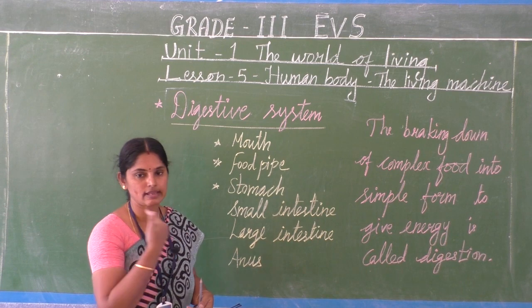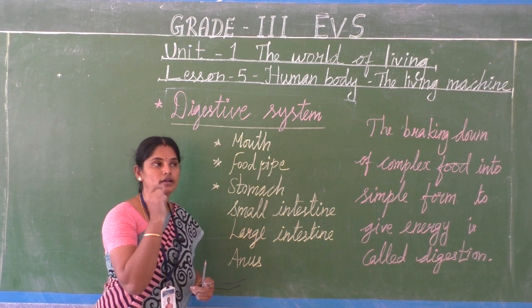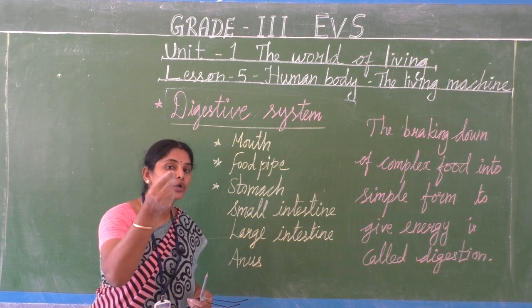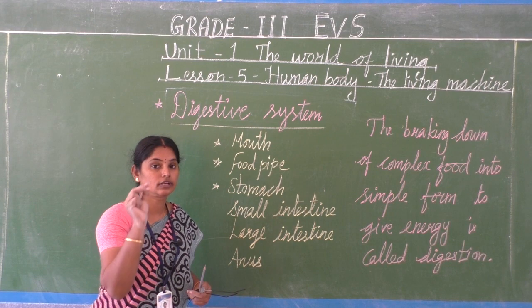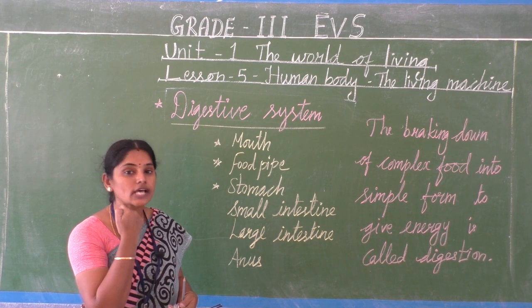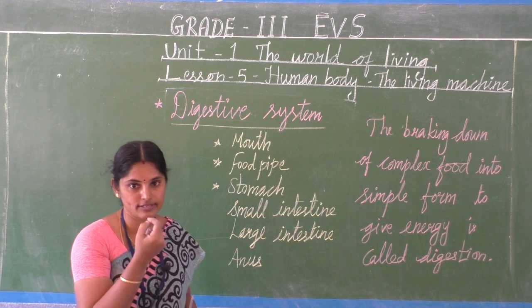This mouth area we call the buccal cavity. Glands means organs which secrete liquid-like substances. That organ we call glands. So here we have salivary glands. That's why we have saliva.